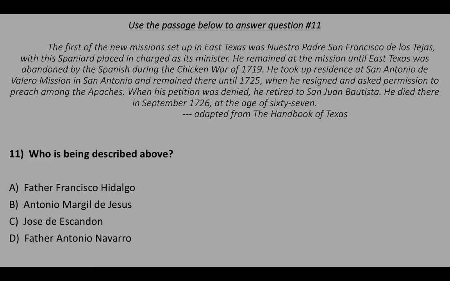He took up residence in San Antonio de Valero Mission in San Antonio and remained there until 1725, when he resigned and asked permission to preach among the Apaches. When his petition was denied, he retired to San Juan Bautista. He died there in September 1726 at the age of 67. Adapted from the Handbook of Texas.